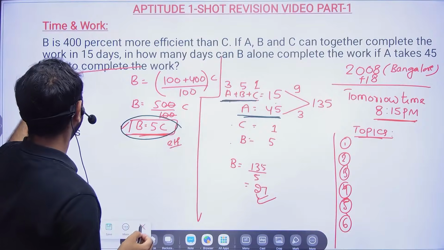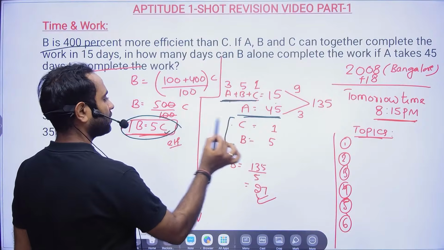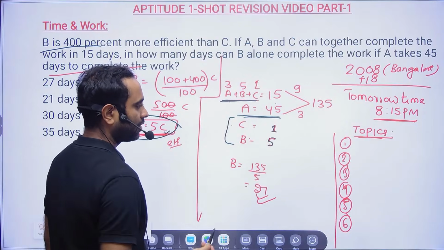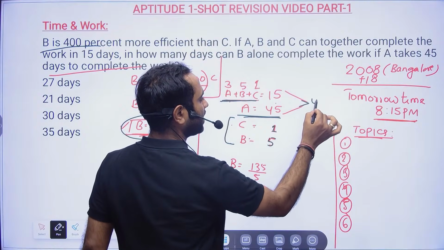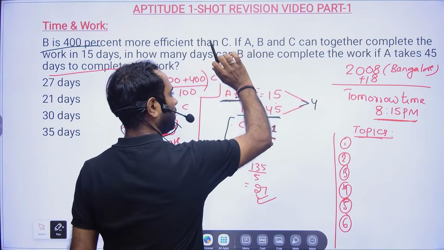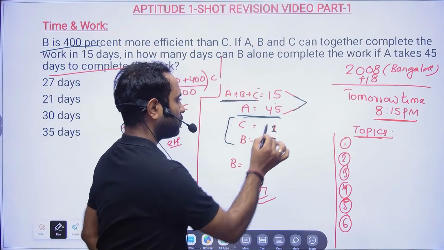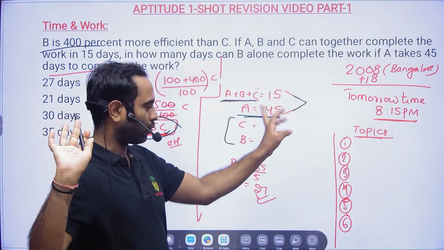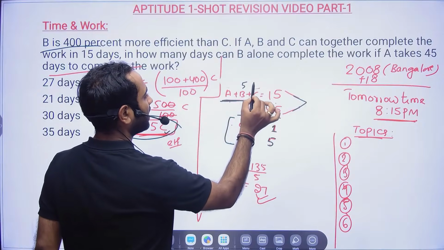Then this information is also given by them only. So B equals 5C. So C value I took 1 and B value I took 5. Now see, I told you you can assume any value, but I have already told you that you can assume any value which is divisible by both. But in this case, B is 5 and C is 1.